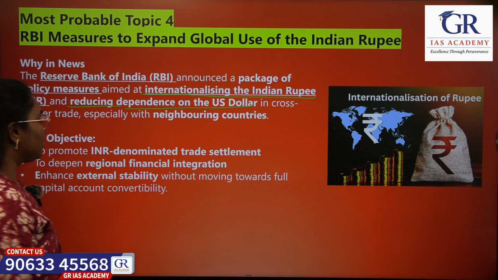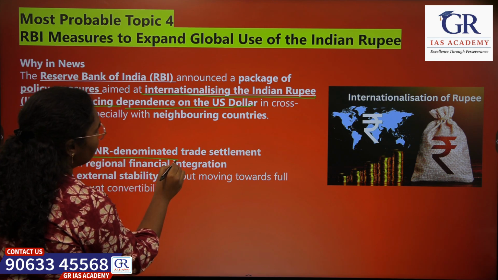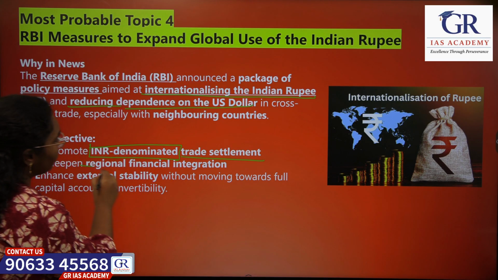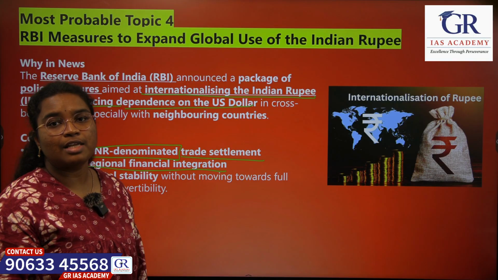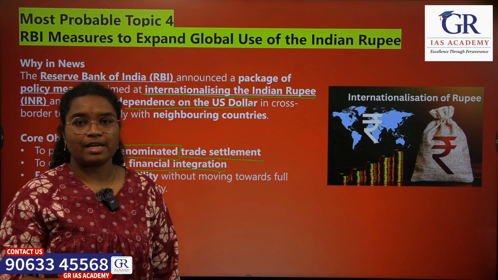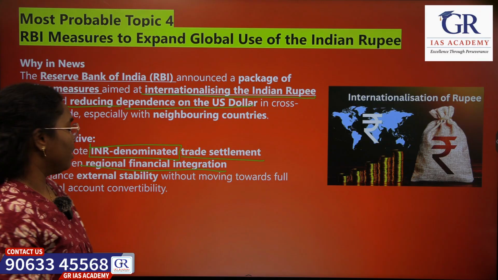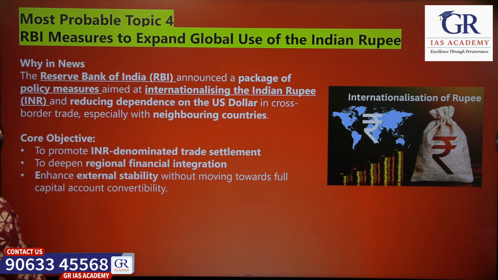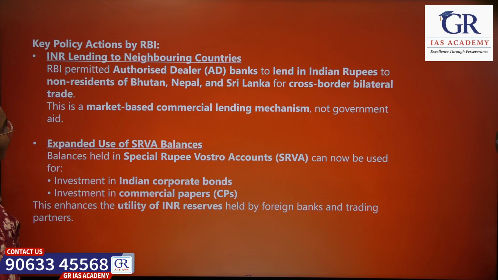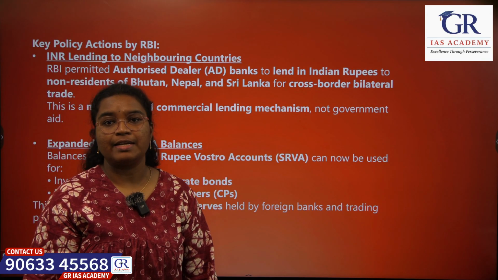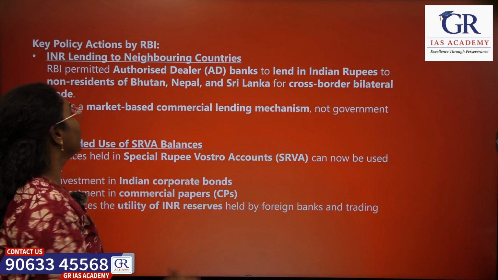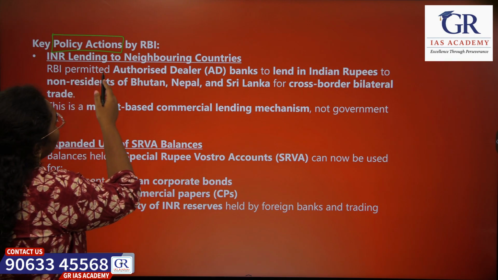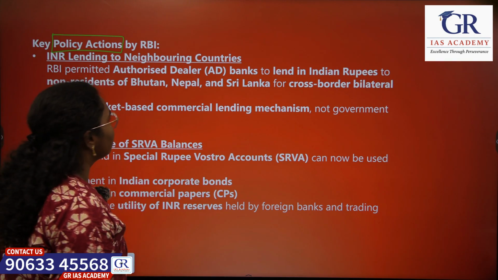So the core objective is to promote Indian rupee denominated trade settlement and to bring the regional financial integration, that is to increase the use of Indian rupee for the financial transactions, especially with the neighboring countries, and to enhance the external stability. So in order to increase the use of rupee for international transactions, RBI has brought in few policy actions. So first one is RBI INR lending to neighboring countries.